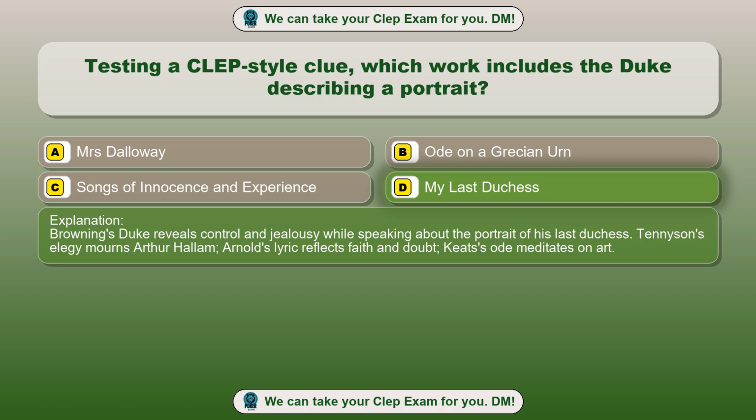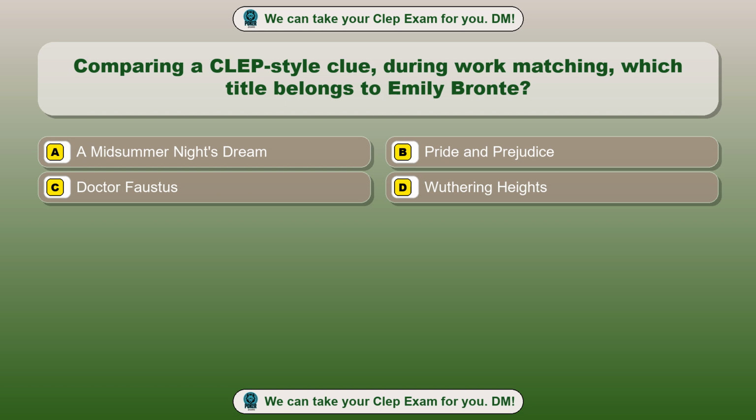Browning's Duke reveals control and jealousy while speaking about the portrait of his last duchess. Tennyson's elegy mourns Arthur Hallam, Arnold's lyric reflects faith and doubt, Keats's ode meditates on art. Question 20. Comparing a CLEP-style clue during work matching, which title belongs to Emily Bronte?